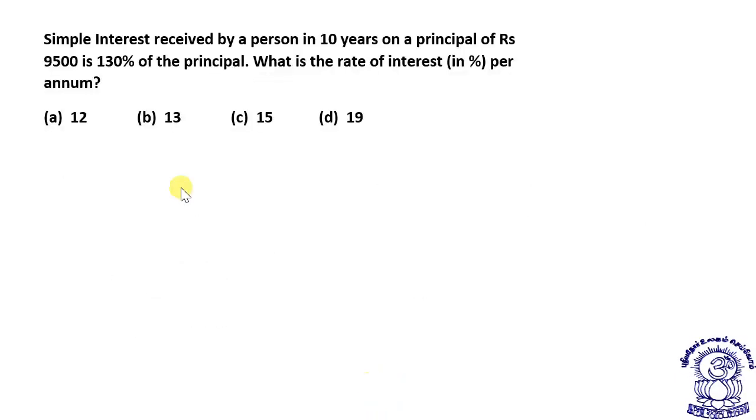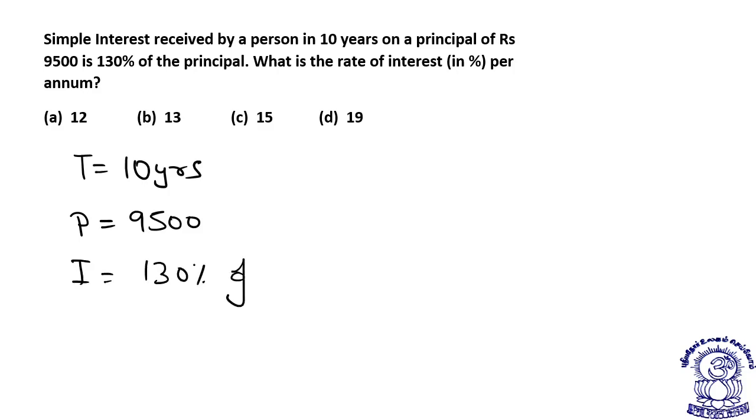Now see students, we have a very good question, very interesting question. Simple interest received by a person in 10 years. Time is given to us as 10 years, on a principal of rupees 9500 is 130% of the principal. The principal is 9500 and the interest is 130% of principal.